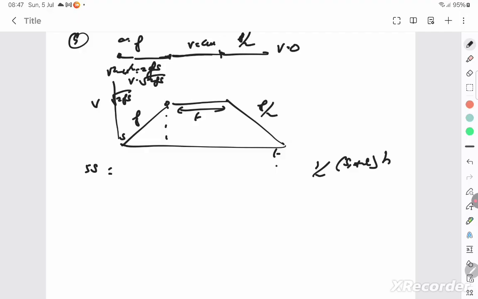So you understand that this final velocity is root of 2fs, and it's traveling through distance s2 with the constant velocity v for a time t. It's moving with a constant velocity, root of 2fs into time t, and that's the distance through which it's moved. And during this journey, again I'm going to put v square minus u square is equal to 2as,